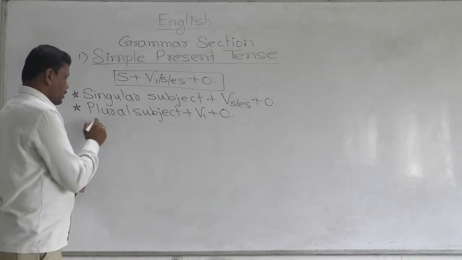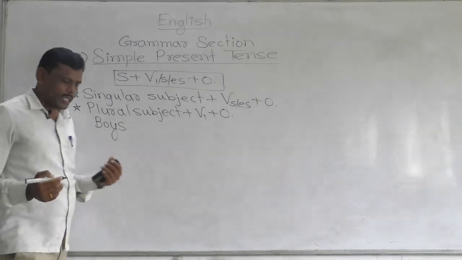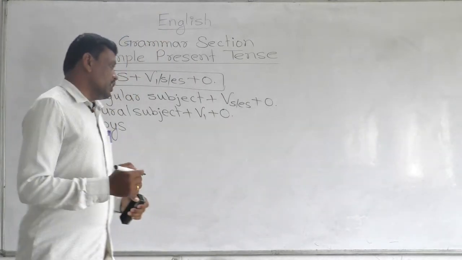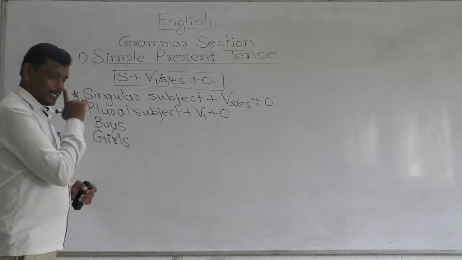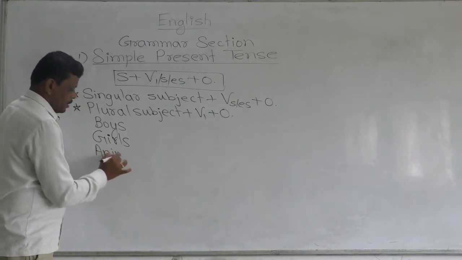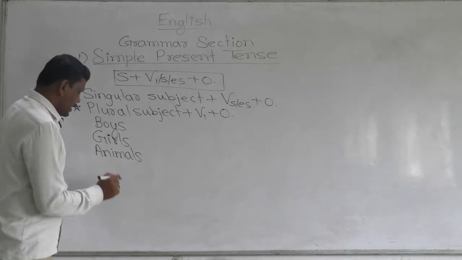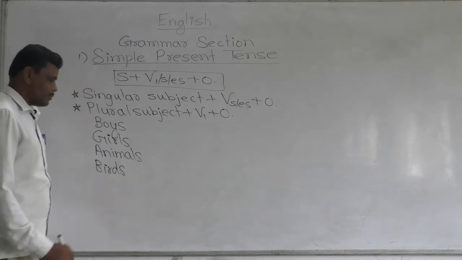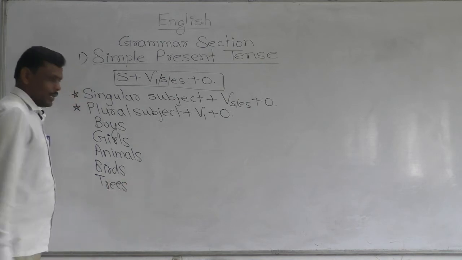For example, boys. Boys is a plural subject. Boys means more than a boy. Good. Girls is a plural subject, right? Next, then animals is a plural subject. Then birds, okay, birds is a plural subject. Trees, okay, trees is a plural subject.